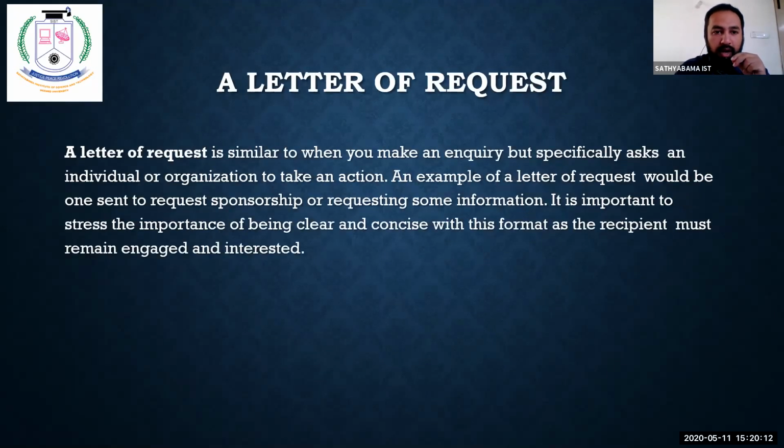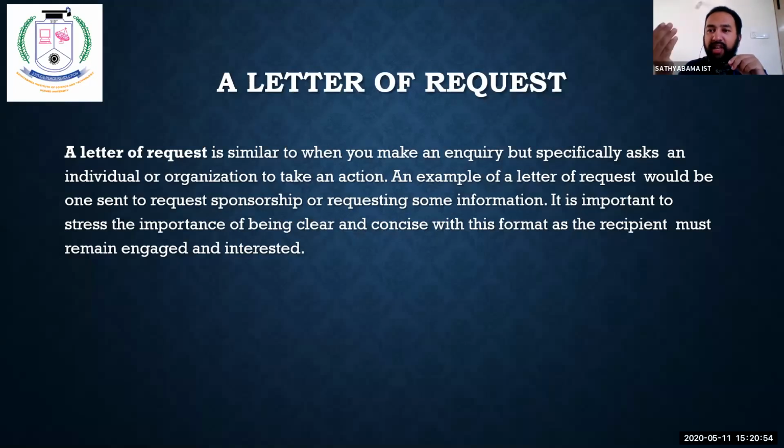Letter of request. A letter of request is similar to a letter of inquiry, as I have already told you, but it specifically asks an individual or organization to take an action. For example, I request you to send me only these tables which I have selected. You sent an inquiry, he gave you a reply with many items. You send a request letter back to him, ticking only those products that you want. That is called a requisition letter.